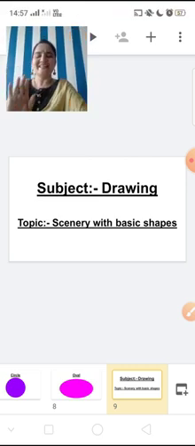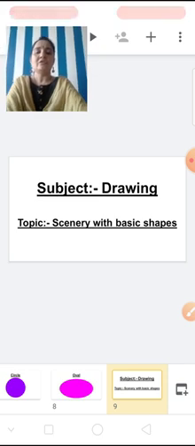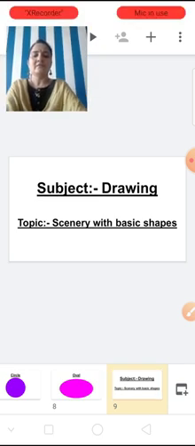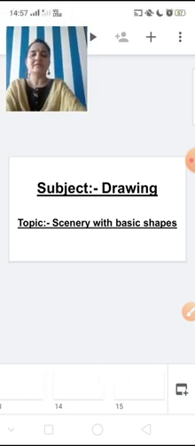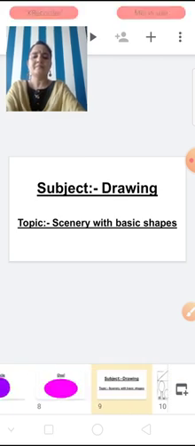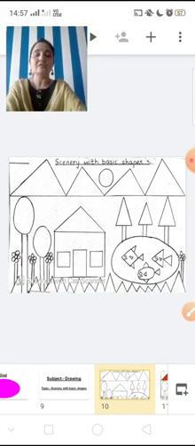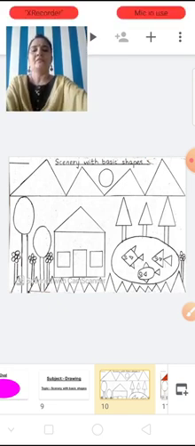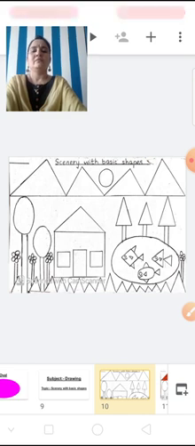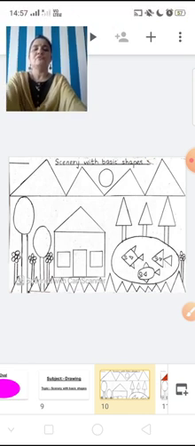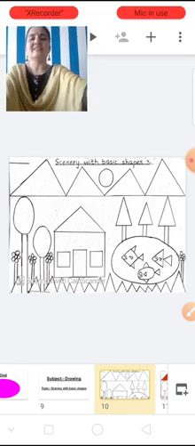Hello children. So this is our picture which we have drawn just now. Okay, now let me show you how to color it.